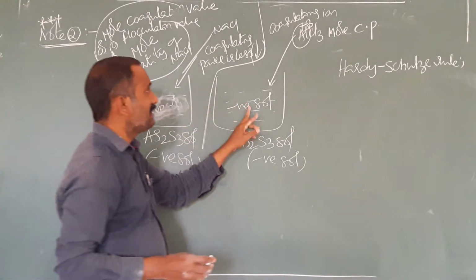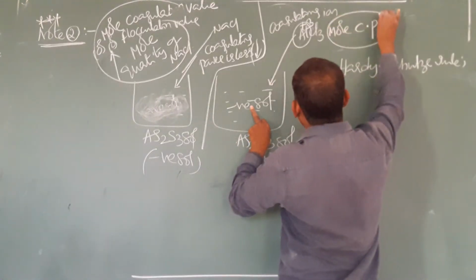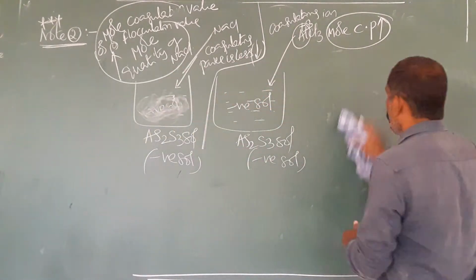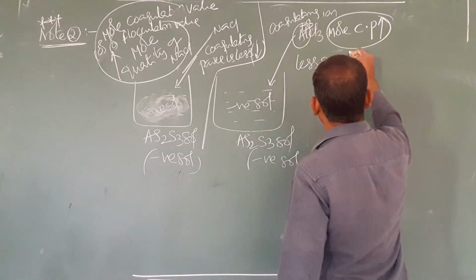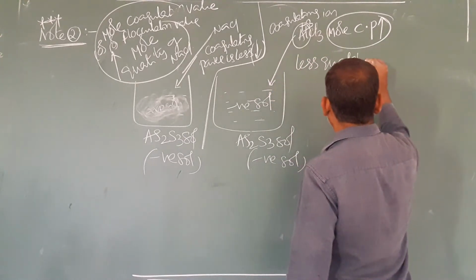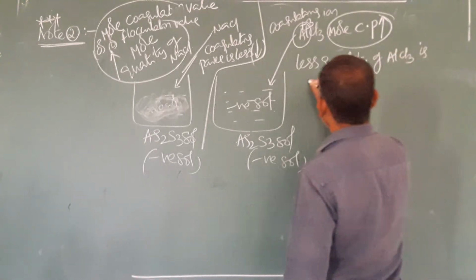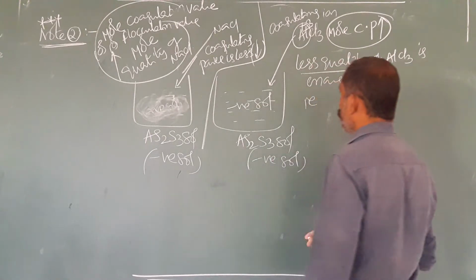In case of AlCl3, coagulating power is more. Whenever coagulating power is more, less quantity of AlCl3 is enough. That quantity is nothing but coagulation value.